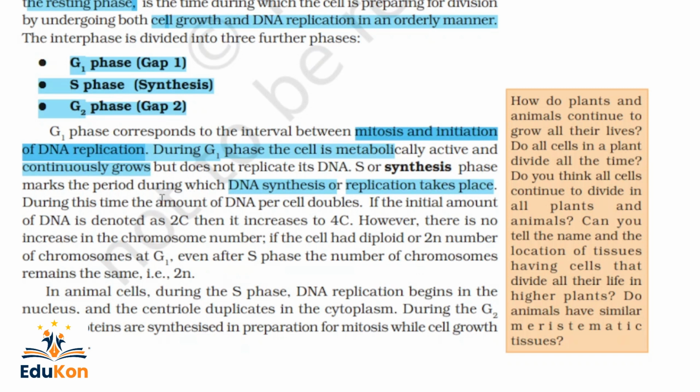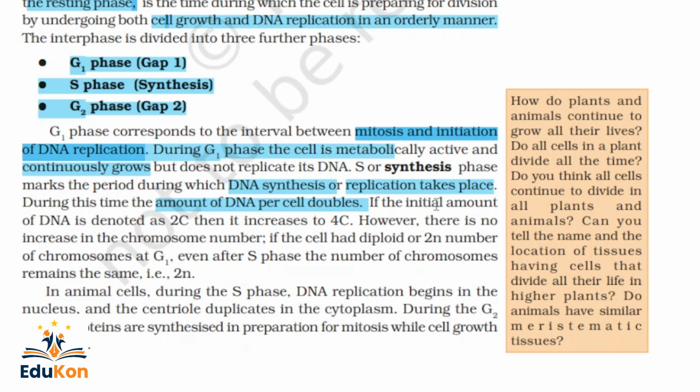During this time, the amount of DNA per cell doubles. Here it is mentioned clearly, so this point is quite important to remember. DNA synthesis or replication takes place in S or synthesis phase, and the amount of DNA per cell doubles.